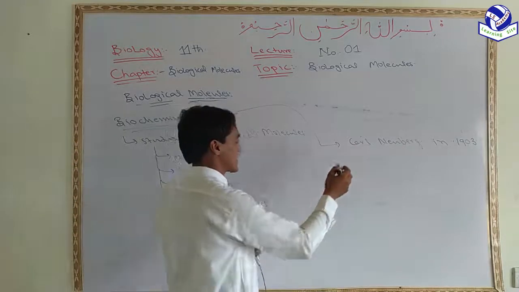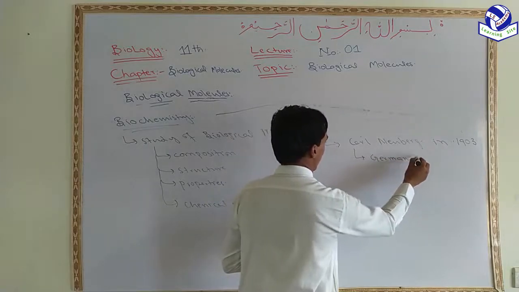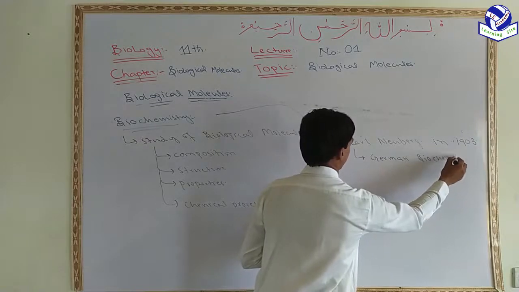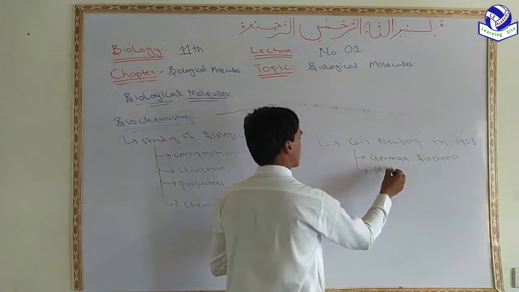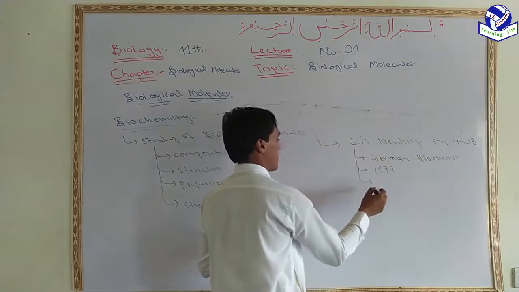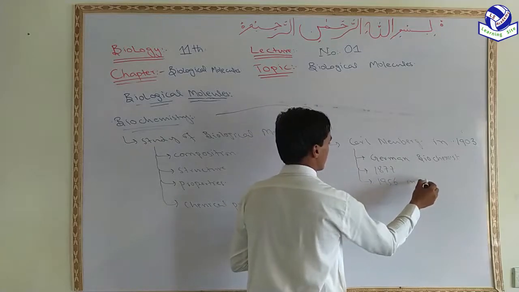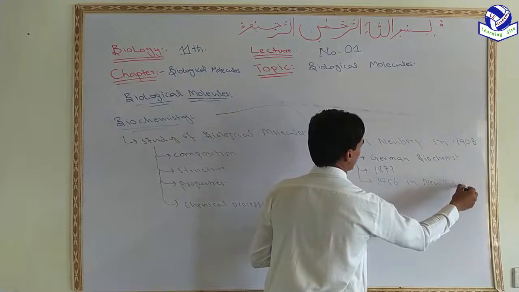Who is Carl Neuberg? Carl Neuberg is a German biochemist born in 1877 and died in 1956 in New York, USA.